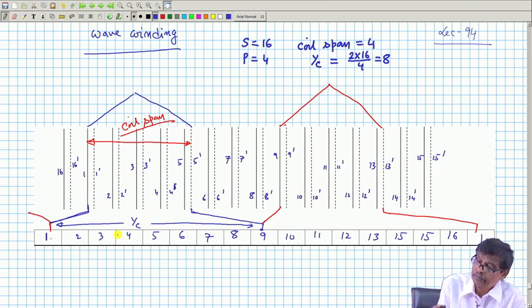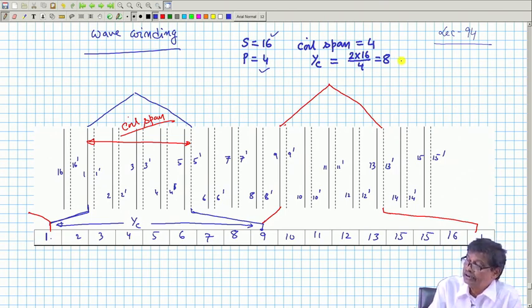Now, suppose I plan with S equal to 16 and P equal to 4, coil span is 4, and I say that the commutator pitch gives me the difference of the commutator segment numbers where the coil ends are connected.